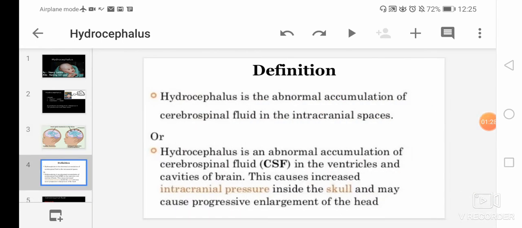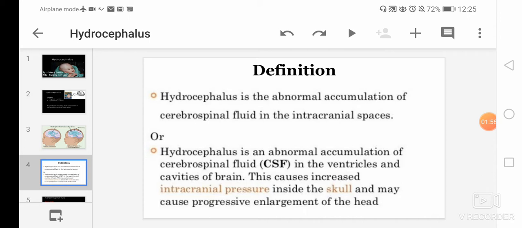Then the definition: hydrocephalus is the abnormal accumulation of cerebrospinal fluid in the intracranial spaces. Or you can also say that hydrocephalus is an abnormal accumulation of CSF, or cerebrospinal fluid, in the ventricles and cavities of the brain.